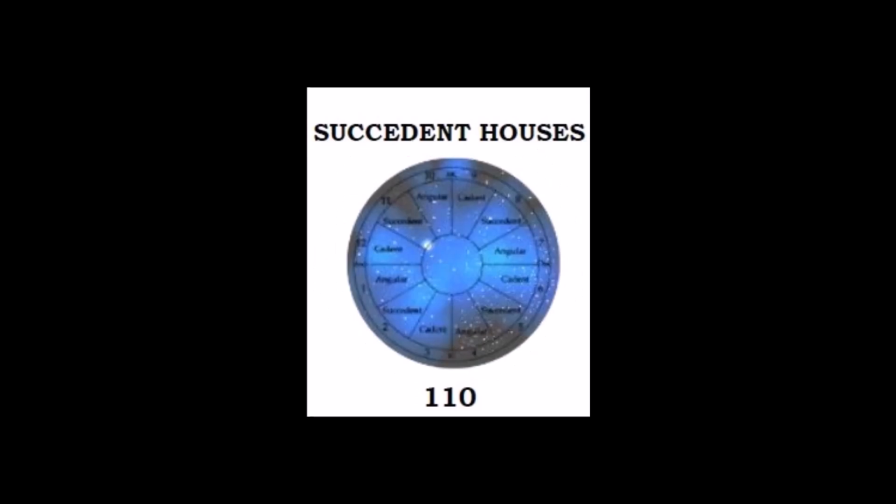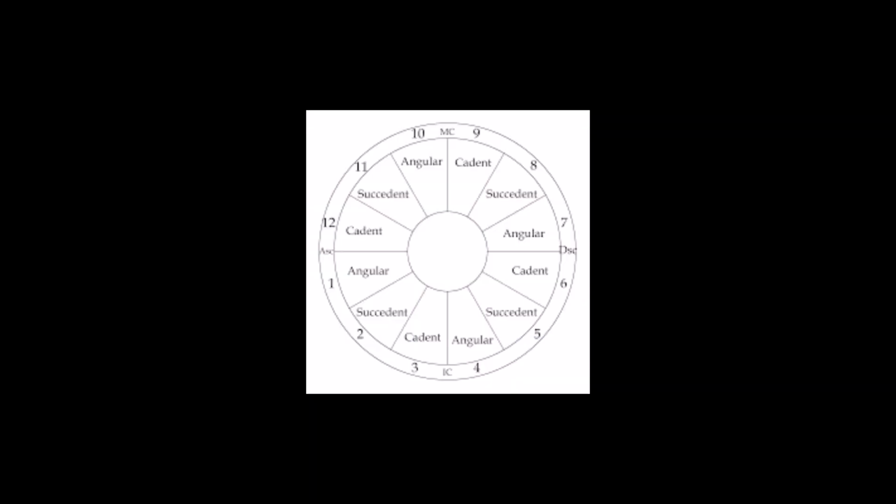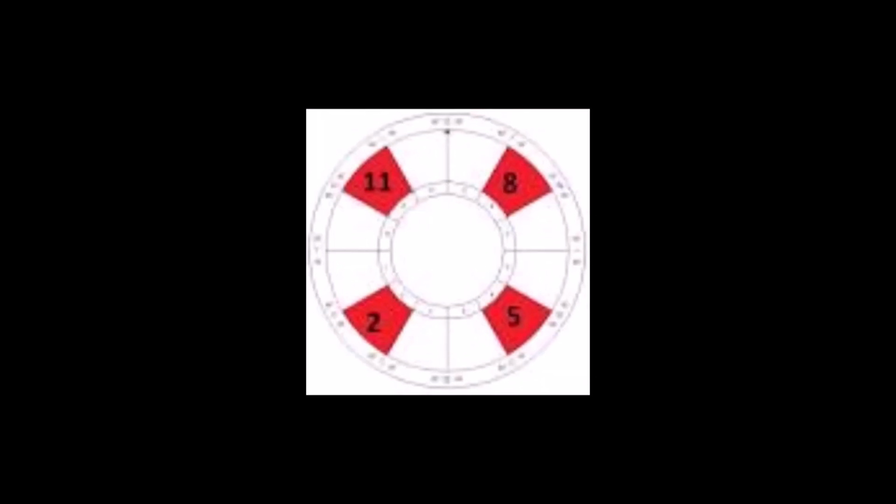Here's some quick facts about succeedent houses in astrology. The succeedent houses, aka succeeding, come after the angular houses. The succeedent houses rule over the second house, the fifth house, the 8th house, and the 11th house in astrology. The quality is fixed, so it's fixed houses, so fixed signs rule those houses. The succeedent house themes are stability, values, earthly delights, money, associations, sex, romance, creativity, and being fixed, so stubborn.